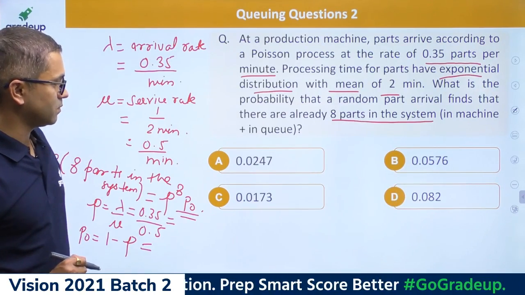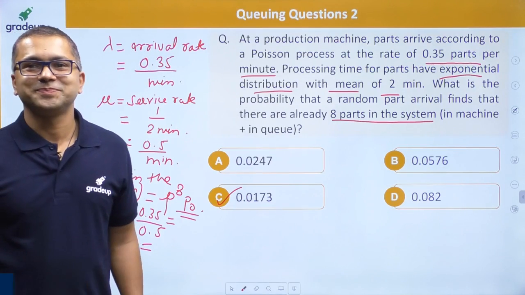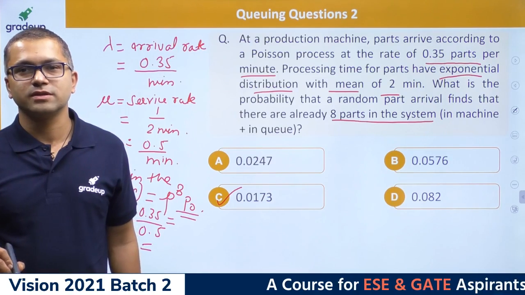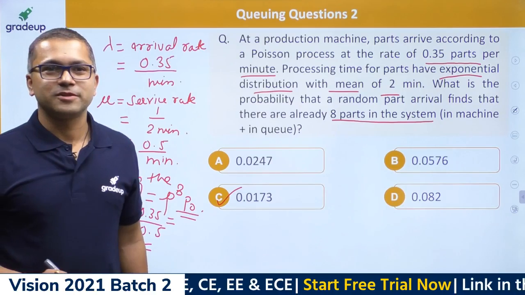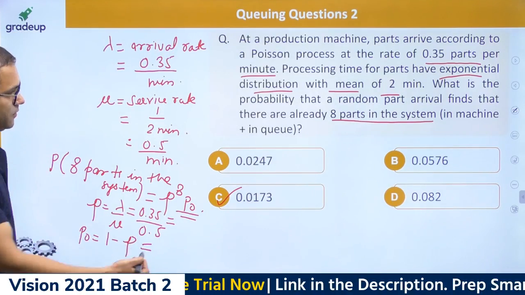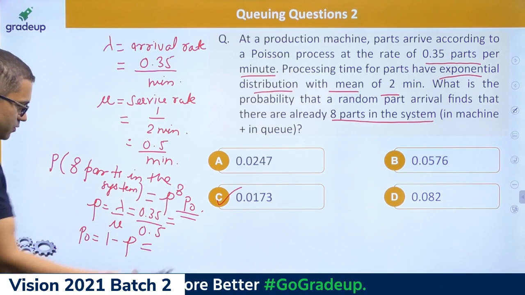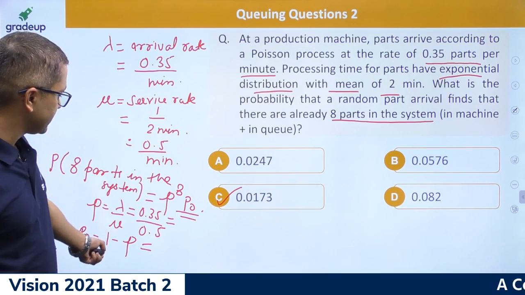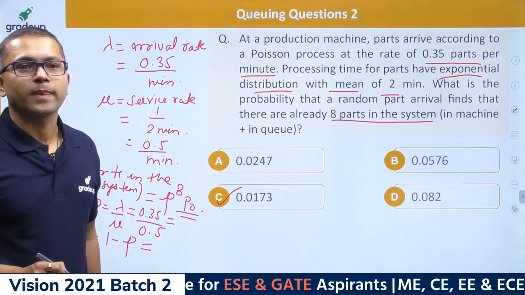0.01729. So you're getting option C. Is that it, guys? Yes, so it has to be C, 0.01729. Good, Ankit, good to see you again. That's what we needed to find. This is the formula for that: 8 parts in the system, rho to the power 8 into P0, and rho is given as lambda upon mu, and P0 is nothing but 1 minus rho, right?